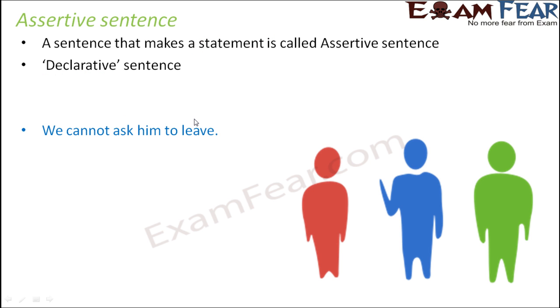Let's look at one more example. We cannot ask him to leave. So here again, if you see, it is just a statement or it is just a declaration. When you declare something, when you say something, this falls under that category. So this is also an example of assertive sentence.